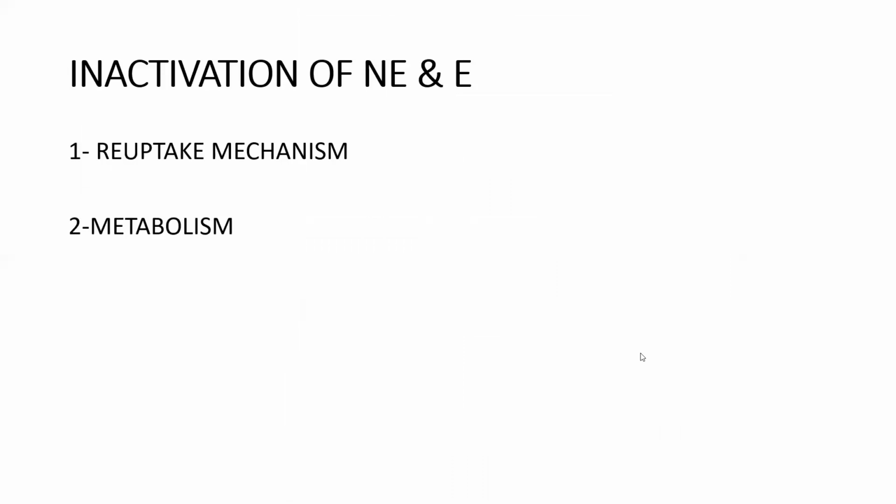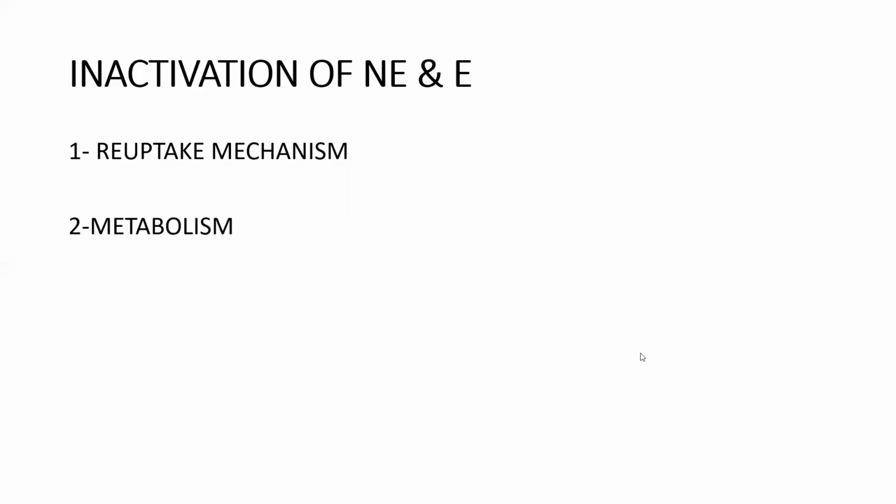Now that we have seen the synthesis, we'll see the inactivation of norepinephrine and epinephrine. Just remember it as the reuptake mechanism and metabolism.